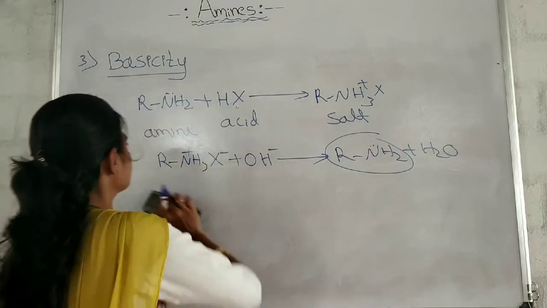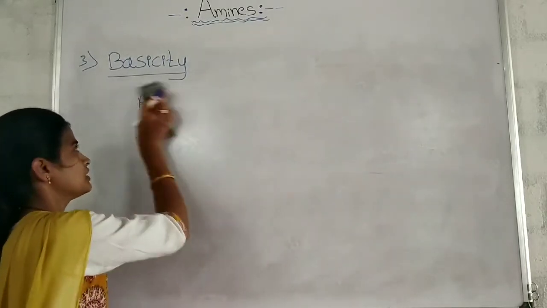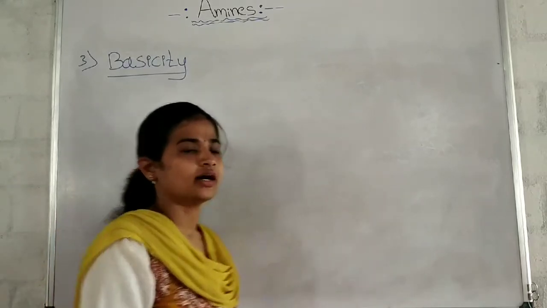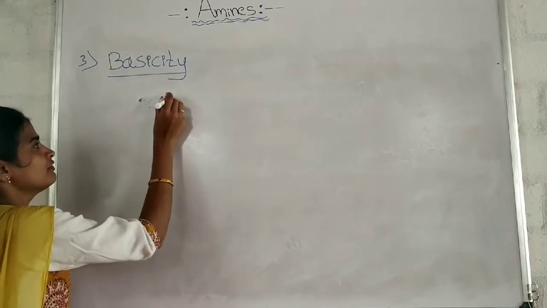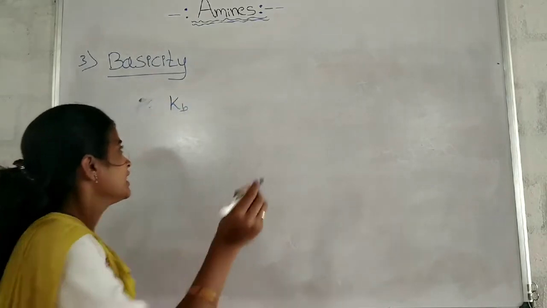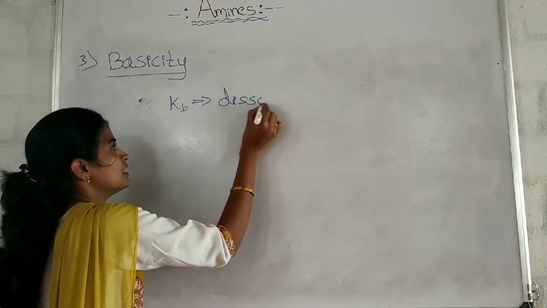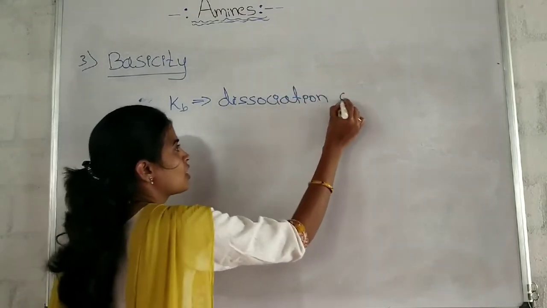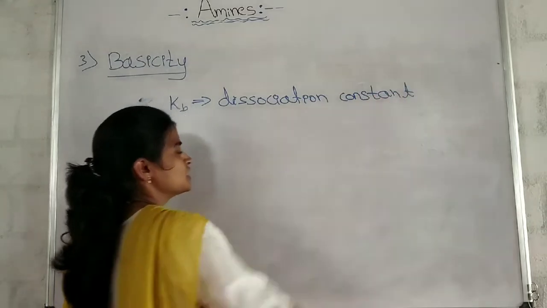And the basic nature or basicity of the amines can be explained in terms of the Kb value. Kb means what? Dissociation constant.